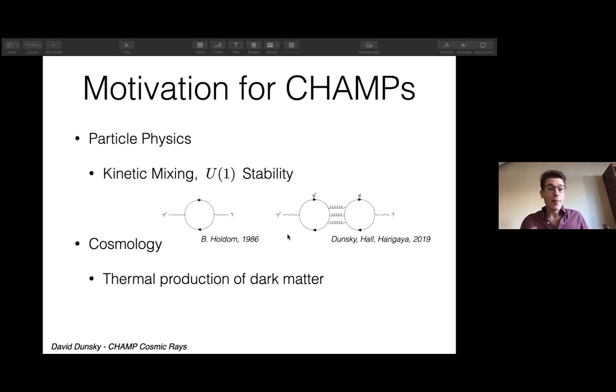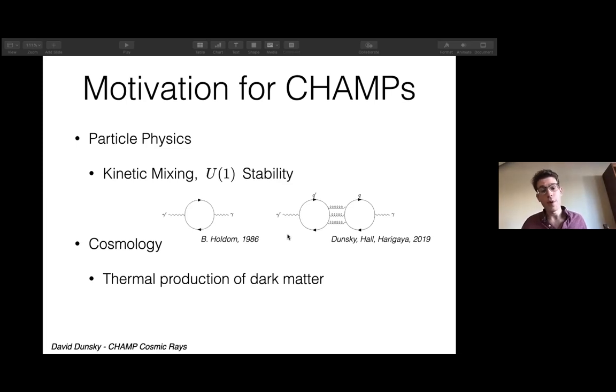So the point is, in many theories beyond the standard model, you might expect CHAMPs with electromagnetic charges that can be very, very small. Related to both particle physics and cosmology is that this extra U1 allows the CHAMP, which may be the lightest particle charged under this U1, to be stable and an excellent dark matter candidate. Also related to the motivation of CHAMPs as dark matter is that CHAMPs, which have a very small electric charge, can be thermally produced in the early universe via freeze out or freeze in.